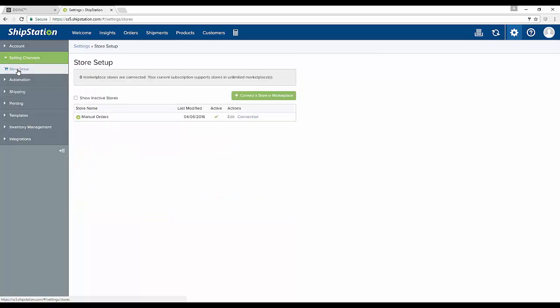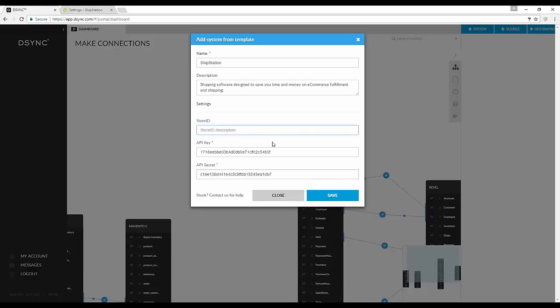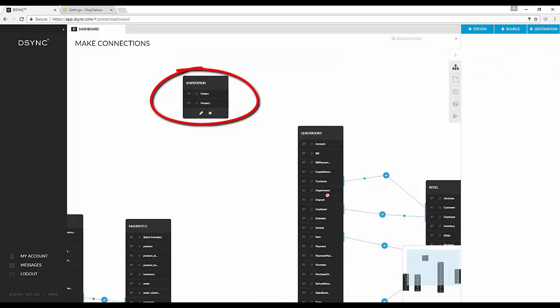Still within Shipstation, please visit the Store Setup tab. Select Edit next to the Manual Orders section. Copy and paste the last numbers in the URL. The last numbers are your store ID. Copy and paste these numbers into the Desync area, showing Store ID. This will add Shipstation to your Desync dashboard.